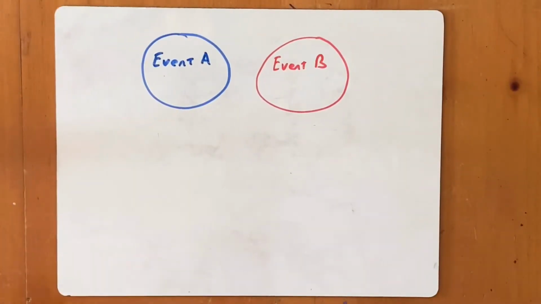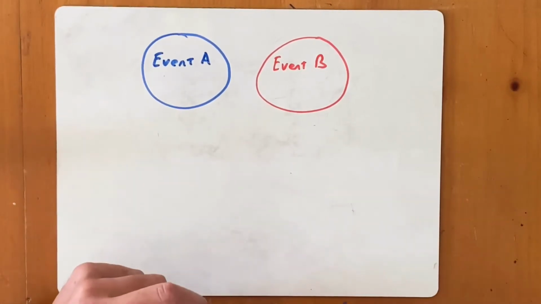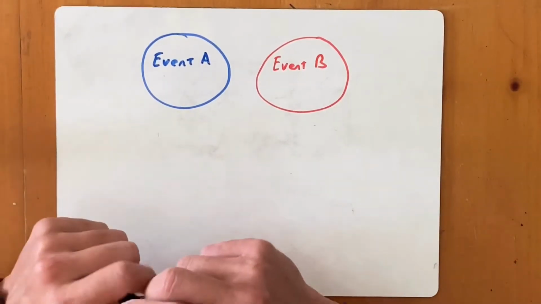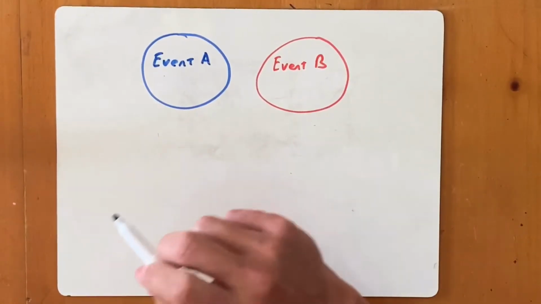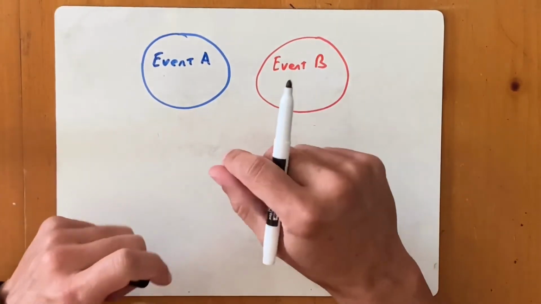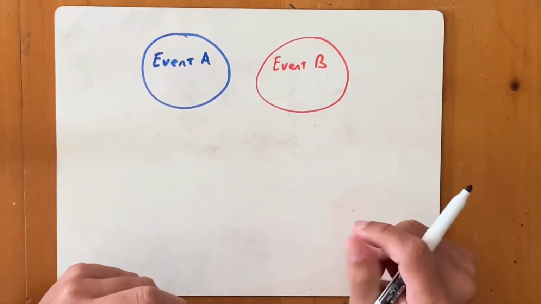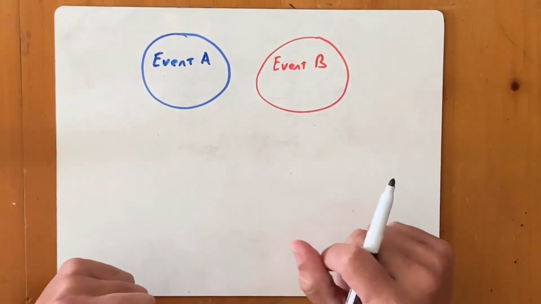All right, welcome back. Today we are going to talk about the last section for this chapter, and for the school year for that matter, and that's going to be on compound events. In the past we've been talking about either single trials with a single outcome, or multiple trials that each have their own outcomes.